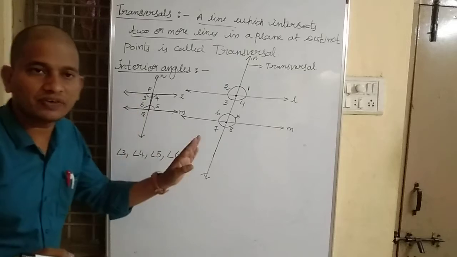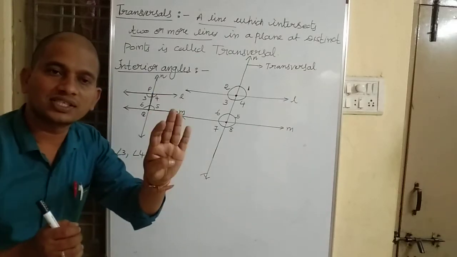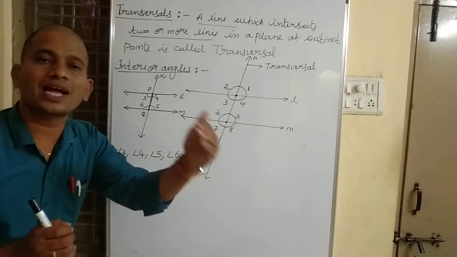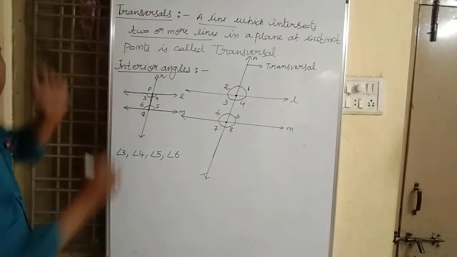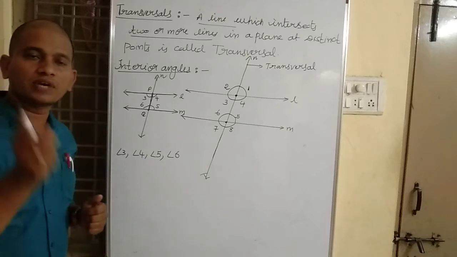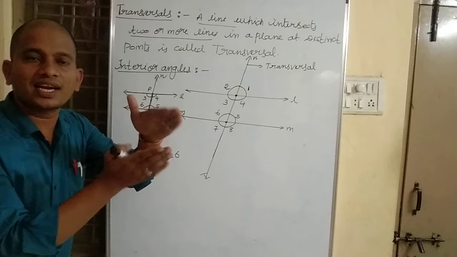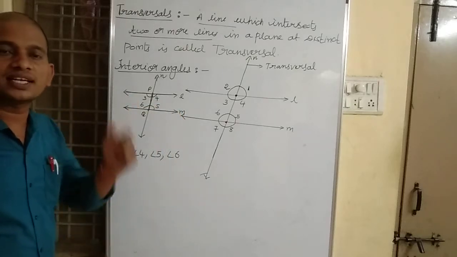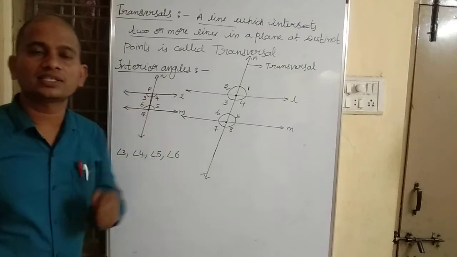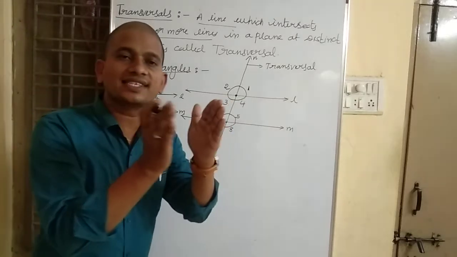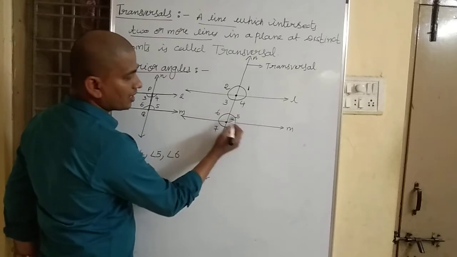If you observe here, angle 3, angle 4, angle 5, angle 6, the arms of all these angles are lying inside the line segment PQ. Hence they are called interior angles. The name itself, they are lying inside the line segment PQ. You can see here 3, 4, 5, 6.